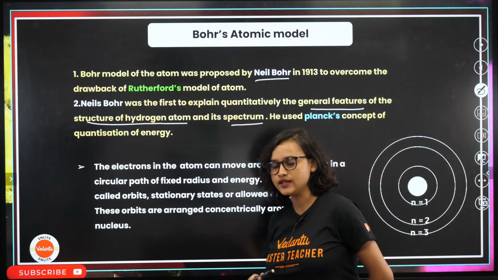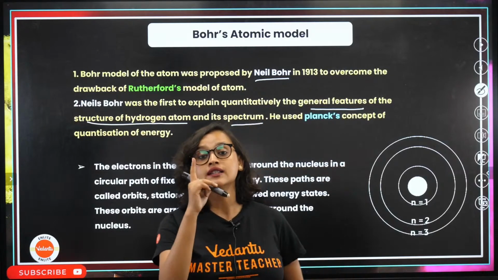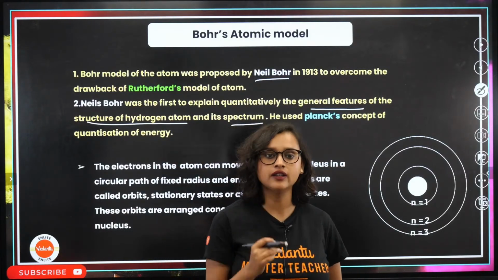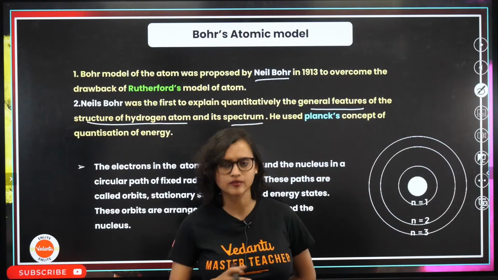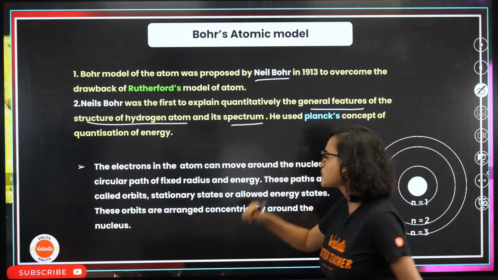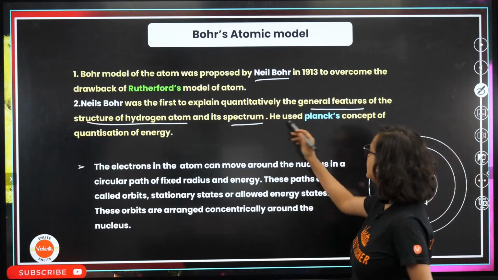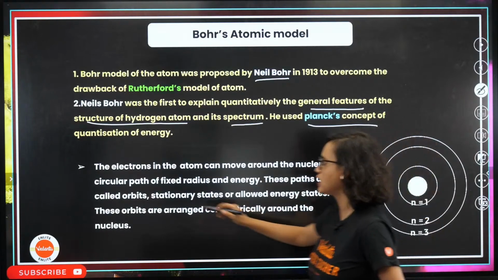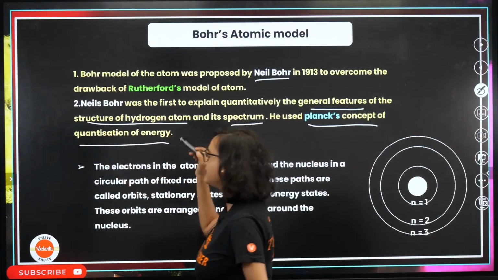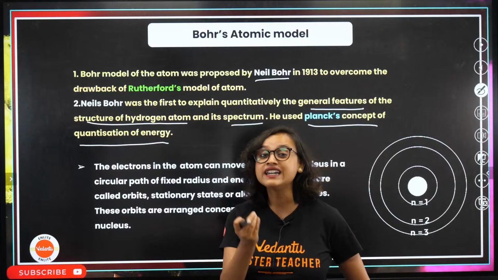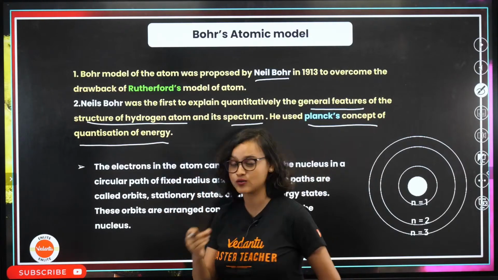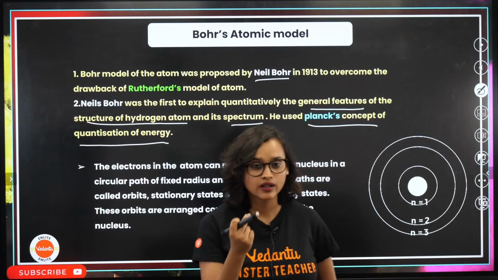Basically, he mostly worked on single electron systems. We will talk about that in some time. Bohr also used Planck's concept of quantization of energy.